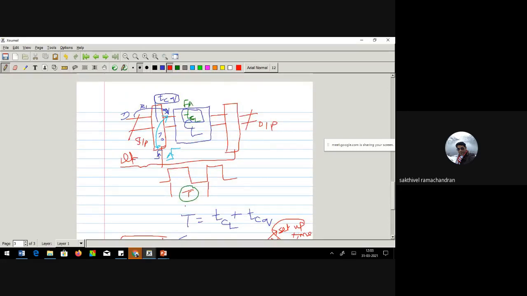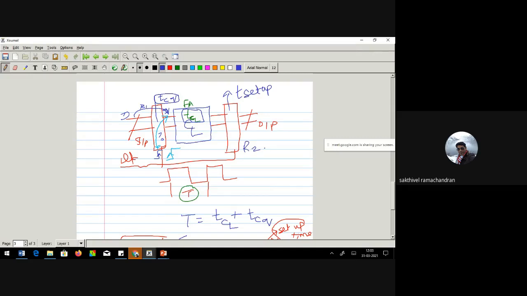So what we said? In calculating the time period T, first, clock to Q, you need to take this into consideration. You need to take the propagation delay into consideration. You need to take the setup time for register R2.